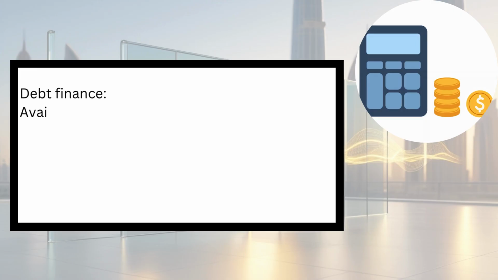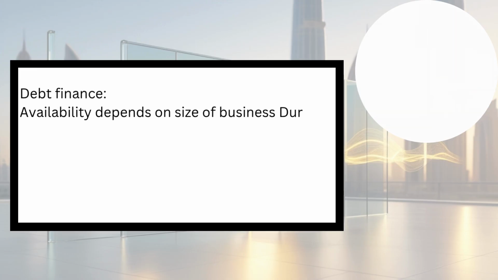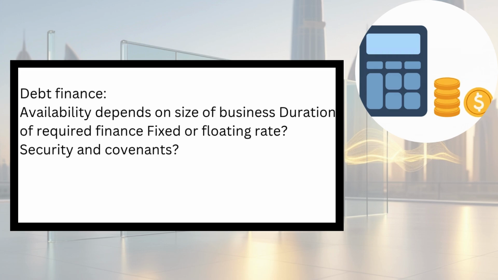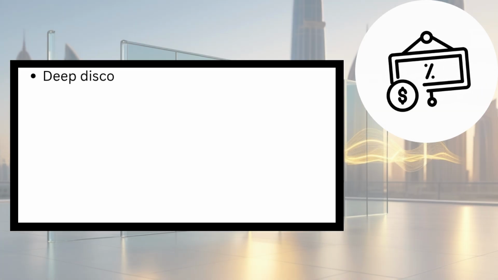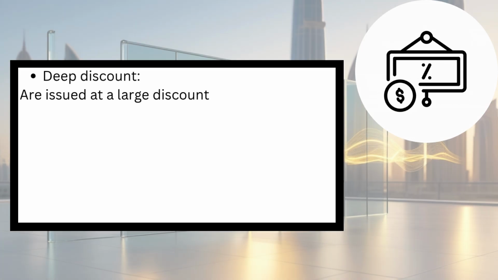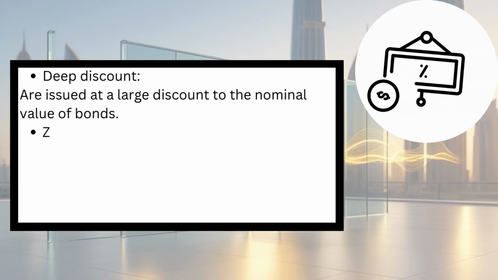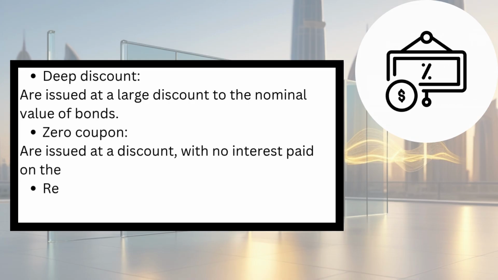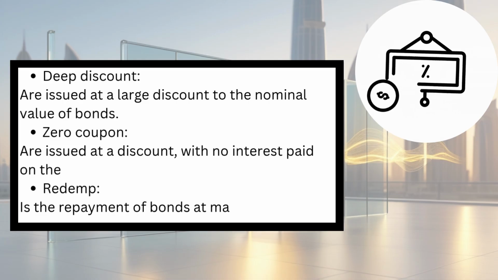Debt finance. Availability depends on size of business, duration of required finance, fixed or floating rate. Security and covenants. Deep discount bonds are issued at a large discount to the nominal value of bonds. Zero coupon bonds are issued at a discount, with no interest paid on the redemption. Redemption is the repayment of bonds at maturity.